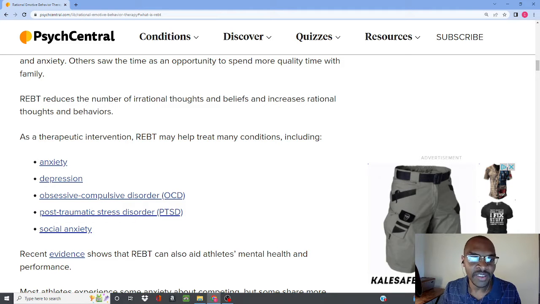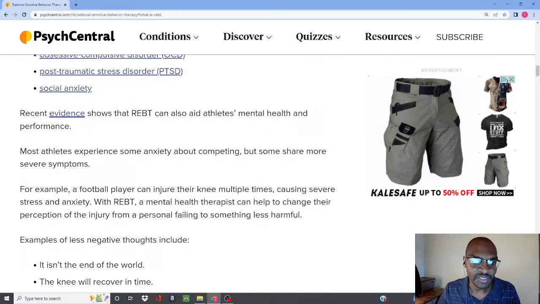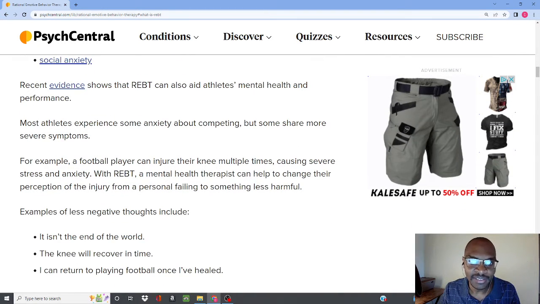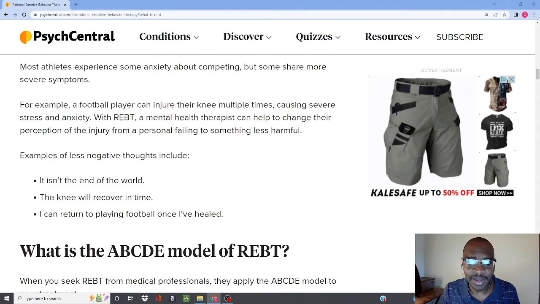As a therapeutic intervention, REBT may help treat many conditions including anxiety, depression, OCD, PTSD, social anxiety, and potentially even more. Right? So recent evidence shows that REBT can also aid athletes' mental health and performance. Most athletes experience some anxiety about competing, but some share more severe symptoms. Right? For example, a football player can injure their knee multiple times, causing severe stress and anxiety.